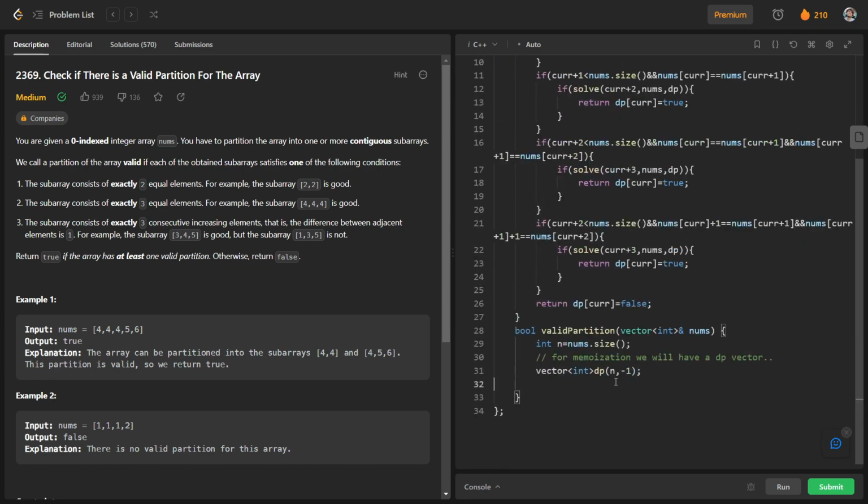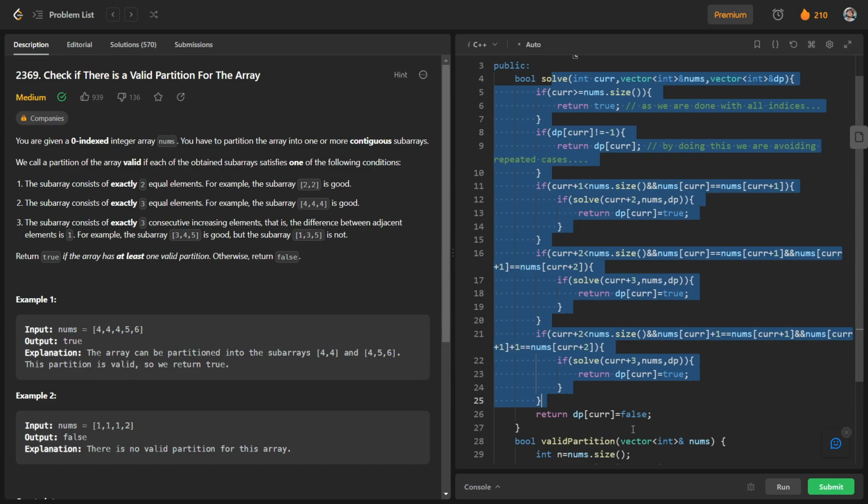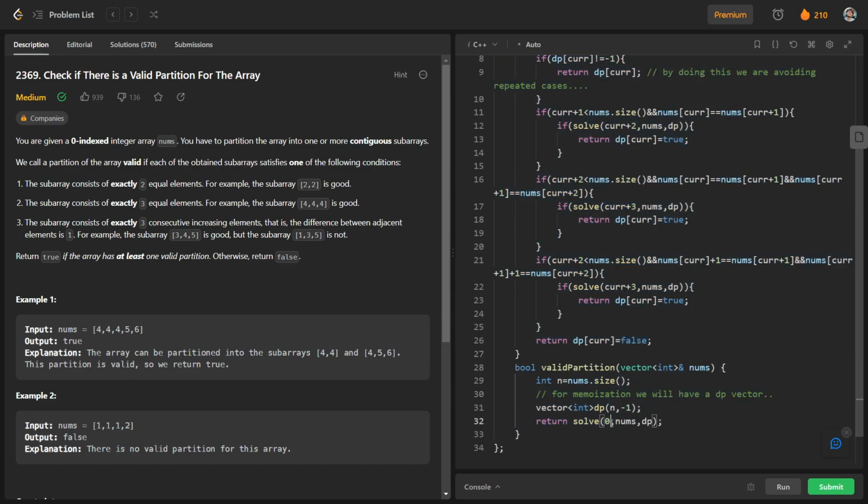Okay, and in our main function, we will just return solve, where initially our current will be 0, and we pass the parameters nums and dp. So this is the code, and you can see that this was the recursive part, and this is the main function, and let us see whether the code works or not.